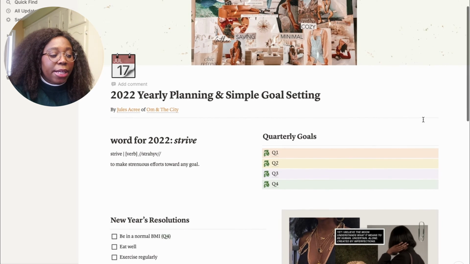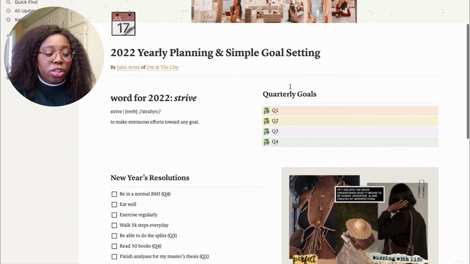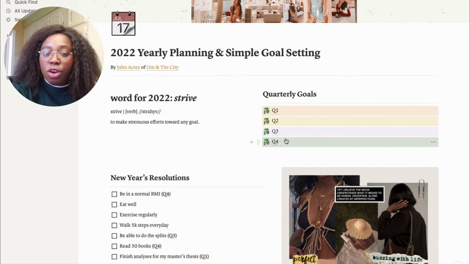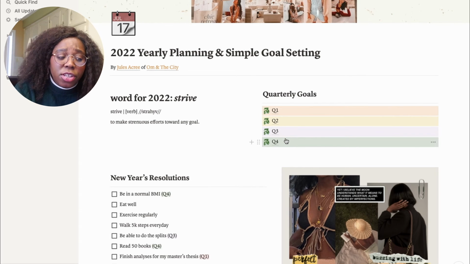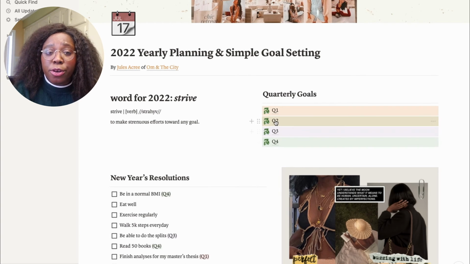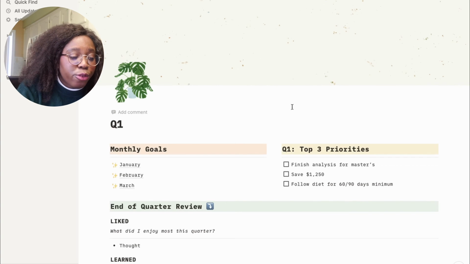Now, coming back to the page of yearly planning. So as I mentioned, there are quarterly goals. I'm not going to show you all my quarters because I didn't update all of them, I didn't even start the year yet, so I'm not sure of my goals for the quarters. But let's say the first quarter.